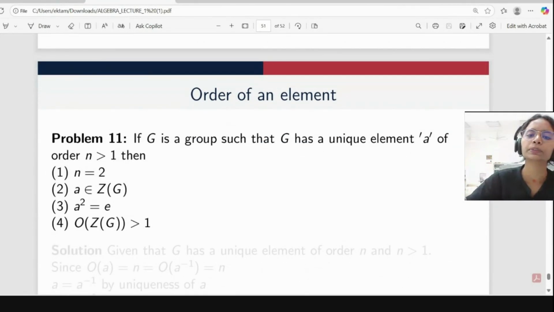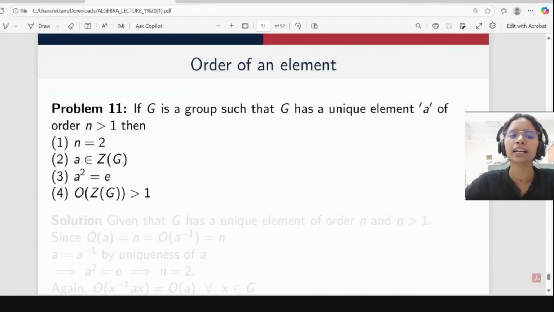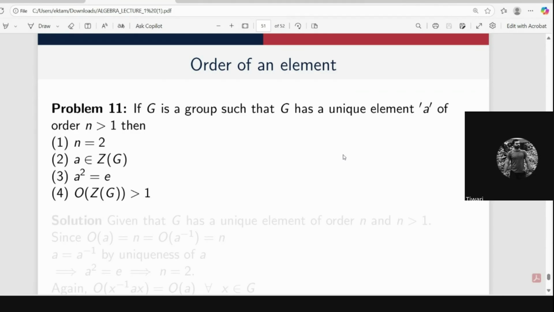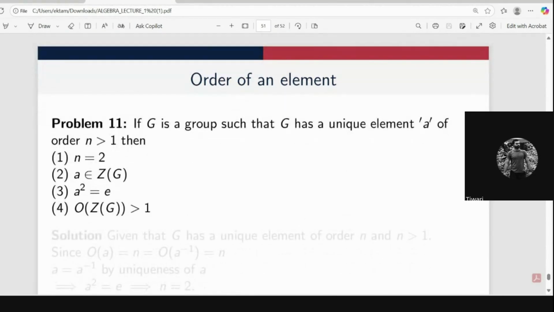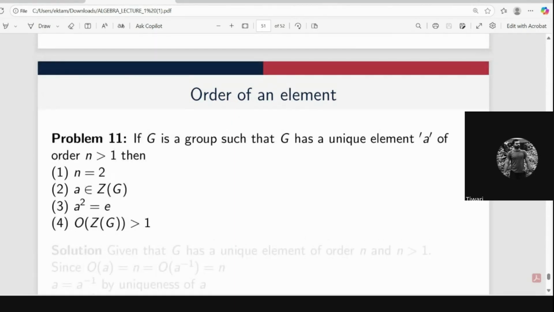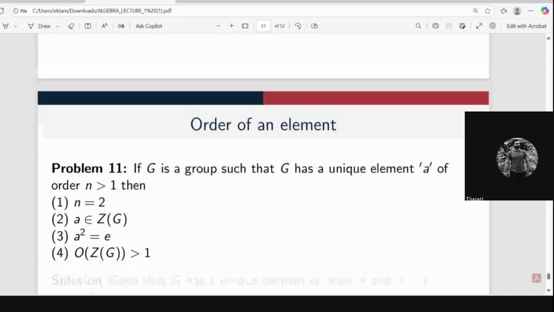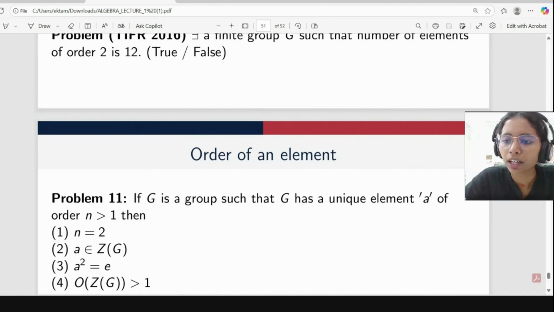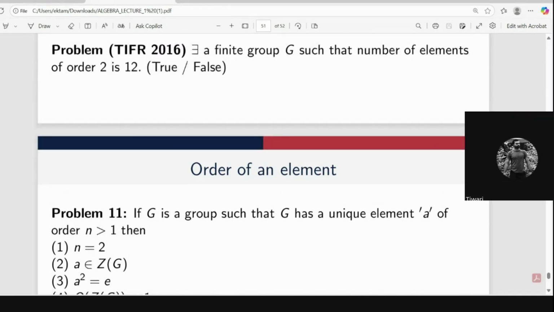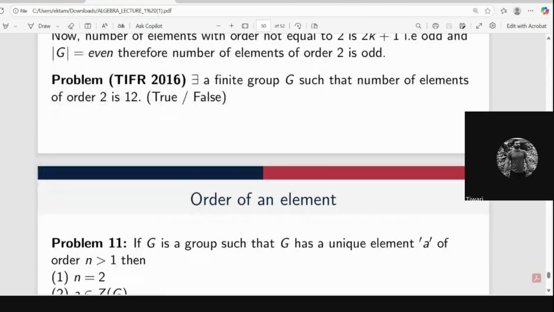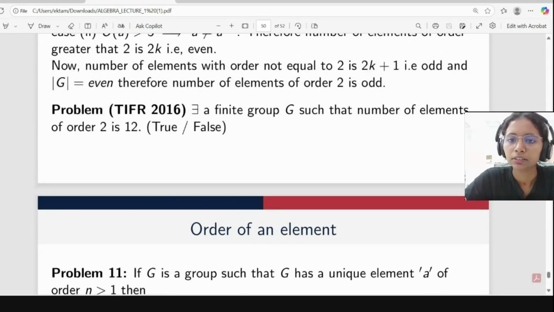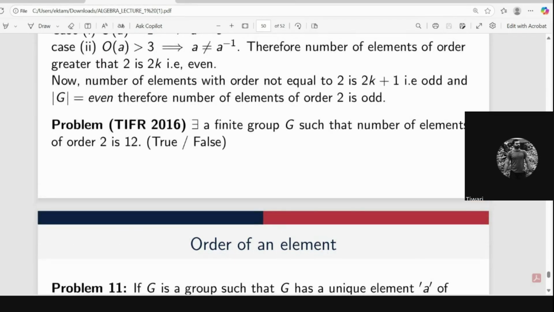Let G be a group such that G has a unique element A of order n. Ma'am, the number of self-inverse elements excluding identity is odd, and if we include identity, then it is even. The number of self-inverse elements in an even order group is even when we include identity, and if we exclude identity, then it is odd.